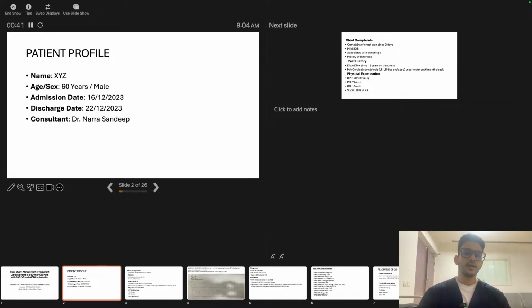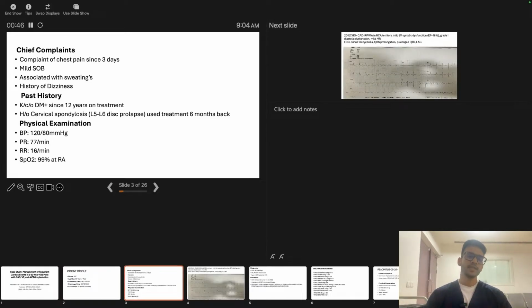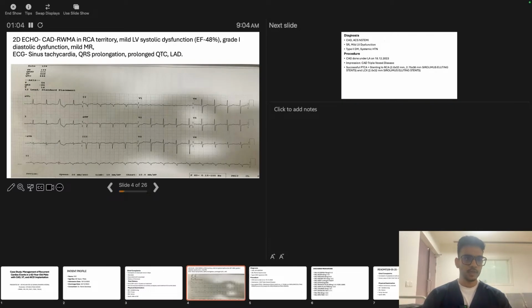Admitted in the department in December 2023. He presented to the hospital with a chief complaint of chest pain associated with dizziness and sweating. The patient had a known history of diabetes for 12 years and also cervical spondylosis. Upon physical examination, findings were normal. On the echo, his ejection fraction was reduced to 48%, indicating mild LV systolic dysfunction and minimal diastolic dysfunction. We can also see coronary artery disease in the LAD and RCA territory.